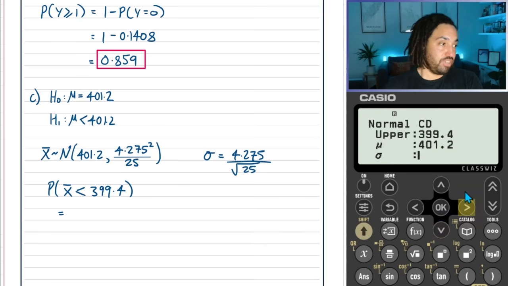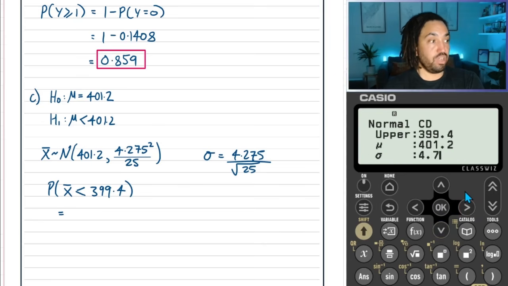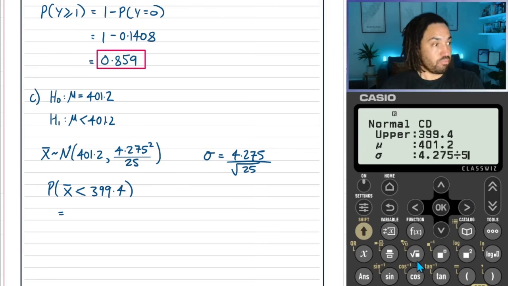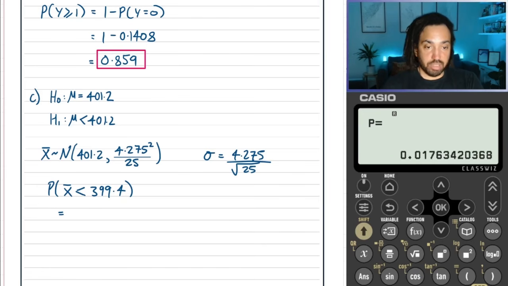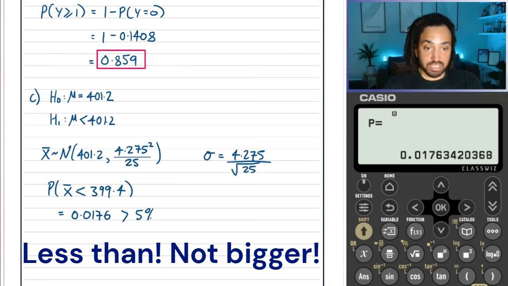Now that standard deviation, we're going to need to divide by the square root of 25, which is 5, of course. Okay, great. So there we go. There's our probability, 0.0176. And that is most definitely smaller than the 5% significance level.